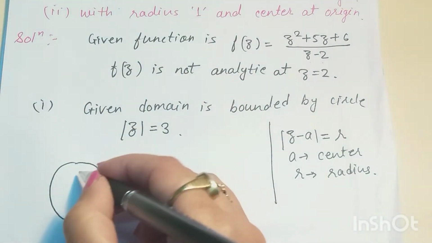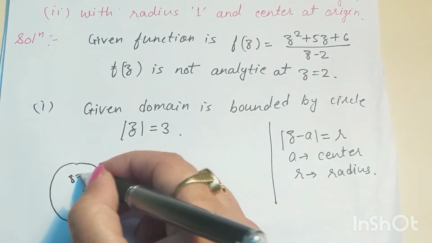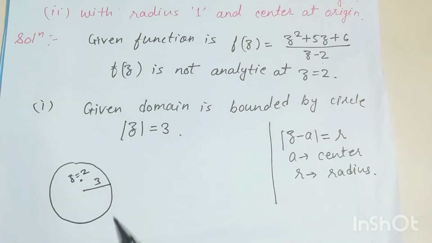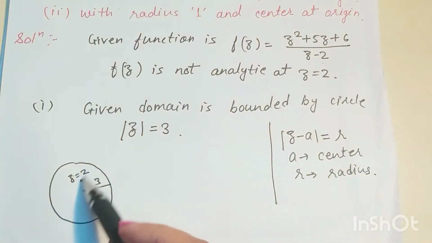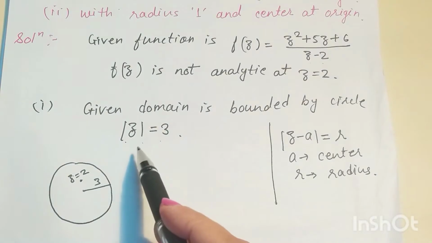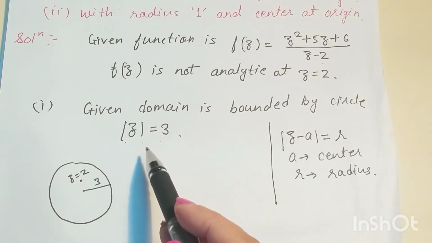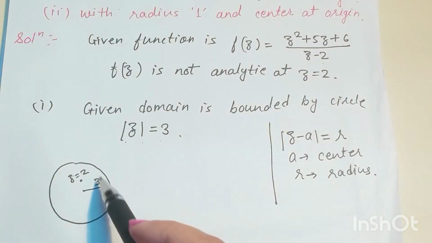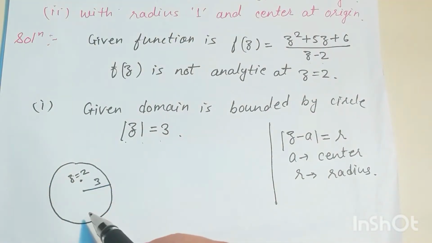Now it is clear that the point z = 2 will lie inside this circle, where the function is not analytic. That means the function is not analytic inside this circle |z| = 3. So we cannot apply Cauchy's theorem here, because for Cauchy's theorem the function should be analytic everywhere in the given domain.